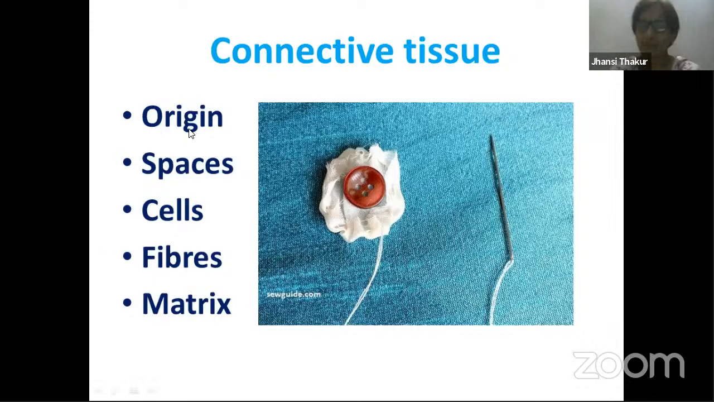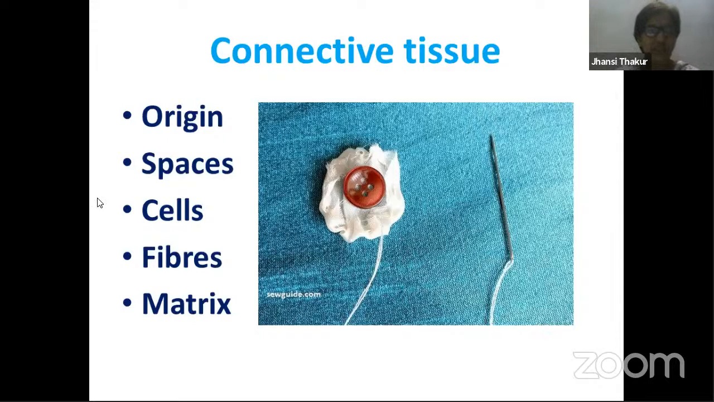Now, when you come to origin, I kept telling you even in the earlier videos, we talk about from which germ layer the tissue has come. So here connective tissue has its origin from mesoderm. It is mesodermal in origin.